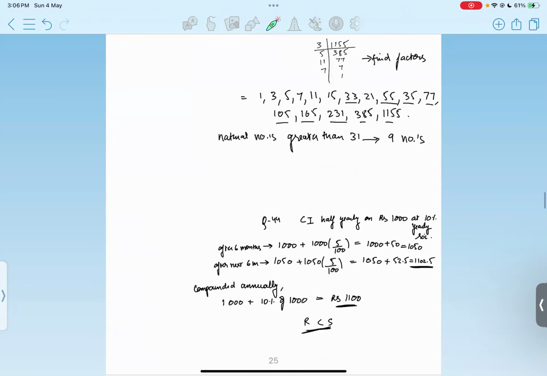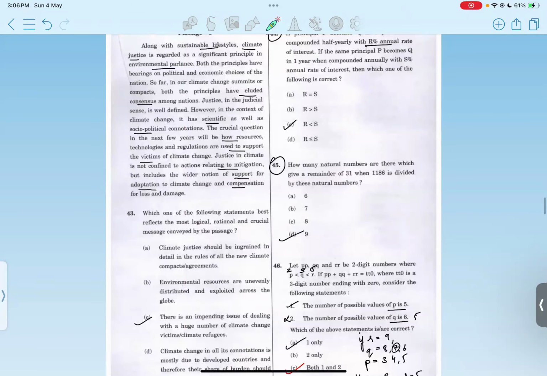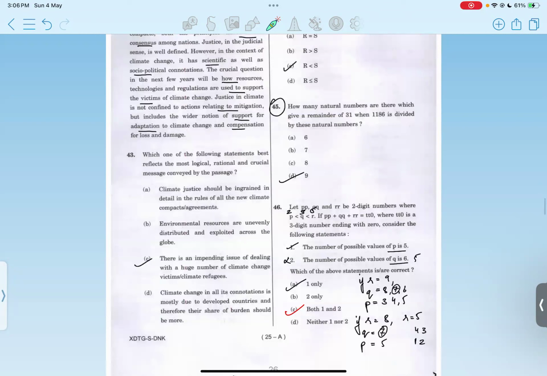Then we have another passage, question number 43. So again, identify the right message. So option C, that there is an impending issue of dealing with a huge number of climate change victims or refugees. Option A, climate justice should be ingrained in detail in the rules of all the new climate compacts.